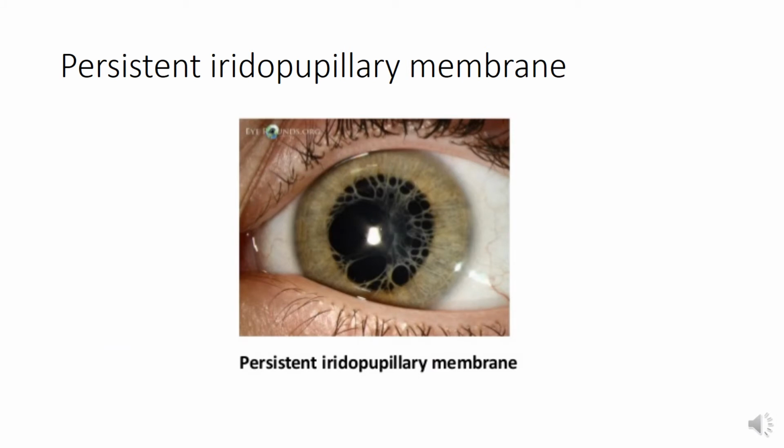Persistent iridopupillary membrane. Sometimes remnants of the iridopupillary membrane may persist in the form of web-like strands of connective tissue over the pupil. So you can see here this web-like structure, strands of connective tissue present over the pupil. This condition, more commonly seen in premature infants, seldom causes interference with vision, and the connective tissue strands usually atrophy with time. Rarely surgical removal is required.